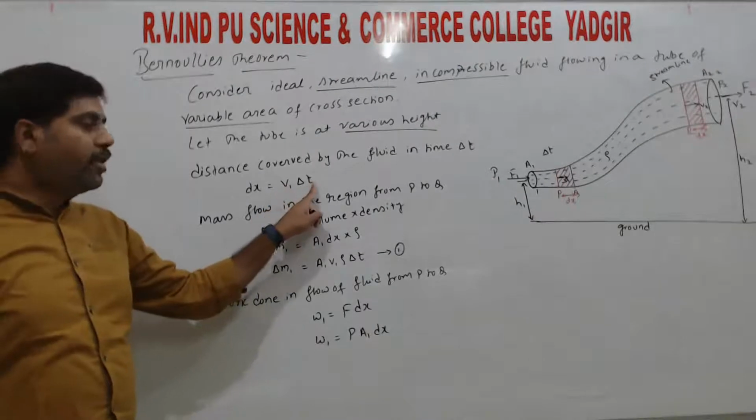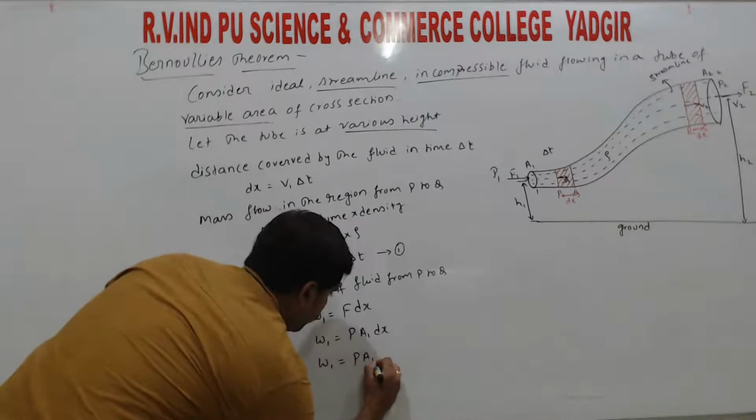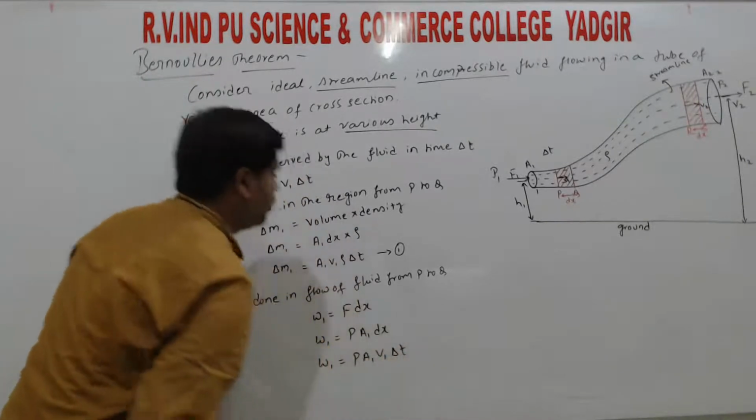So dx is v1 into delta t. So work done W1 is equal to p into a1 v1 delta t, right?